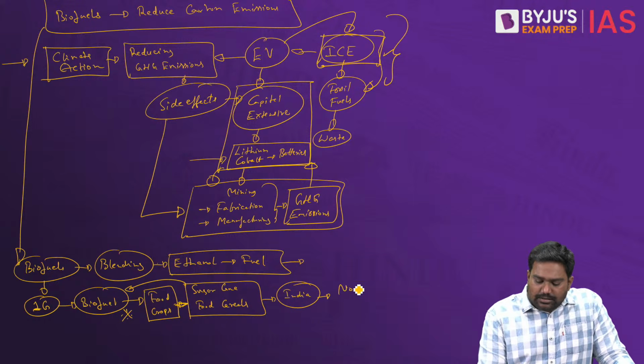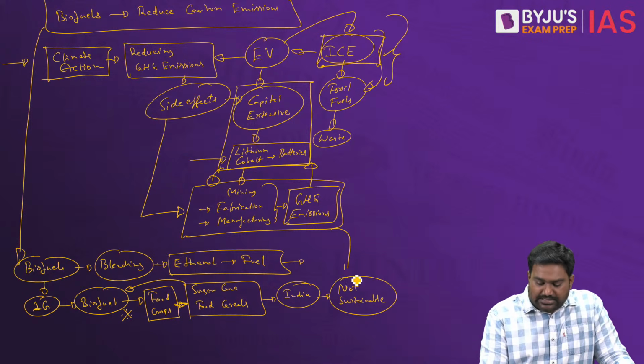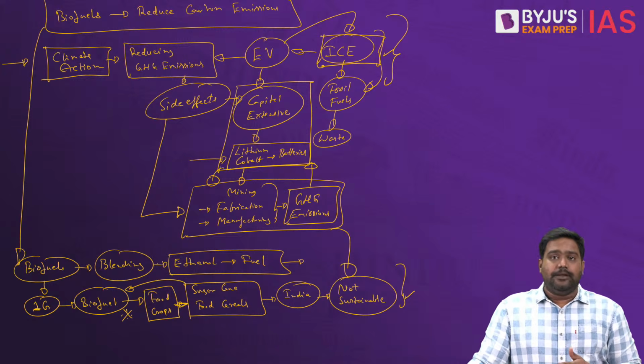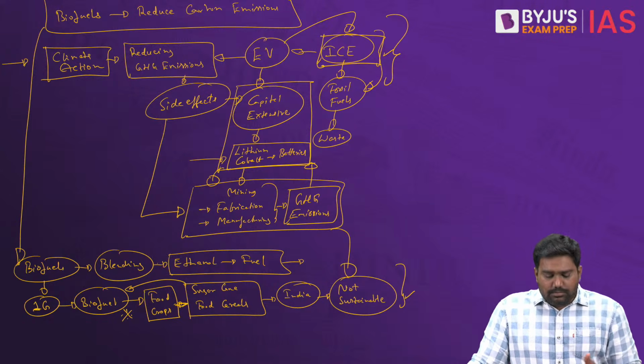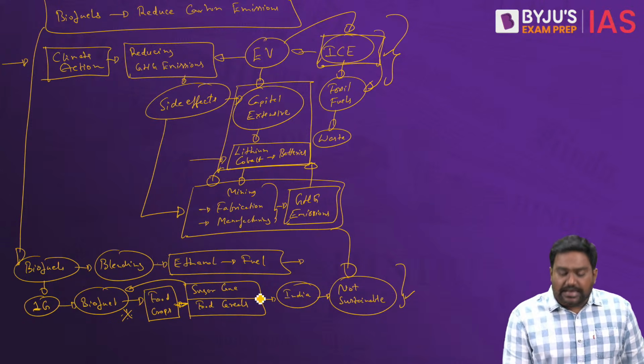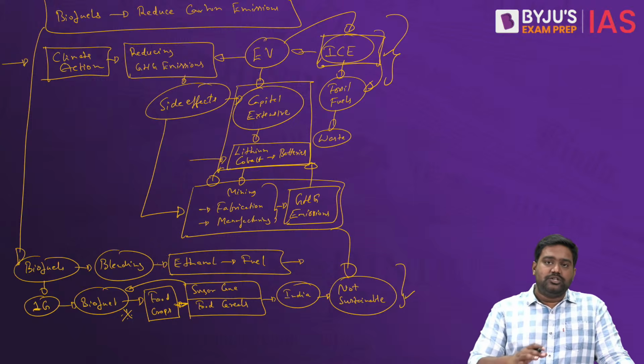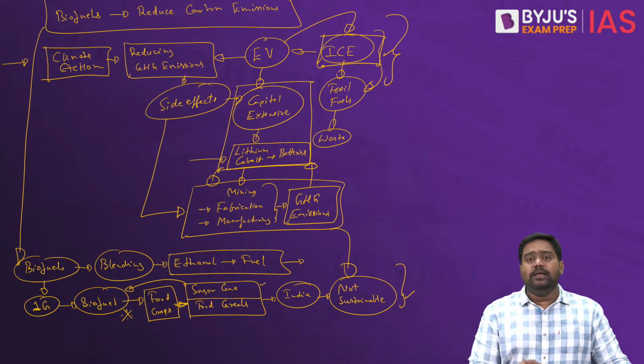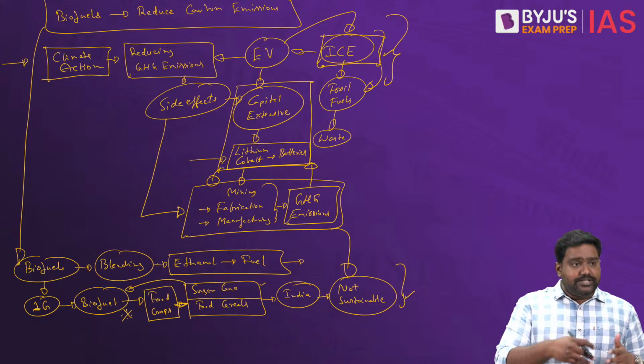Now, this path may not be entirely sustainable according to the writer. And the writer has a very valid point. Because if you're relying on food crops like sugarcane, right, then you're automatically promoting inefficiency and it is going to have a detrimental impact on the environment. Sugarcane is a highly water intensive crop. It leads to water wastage.